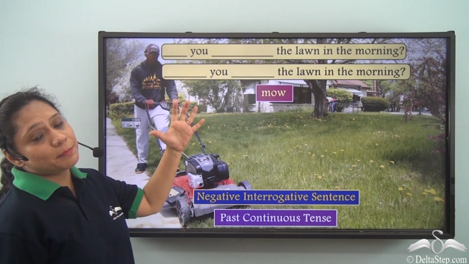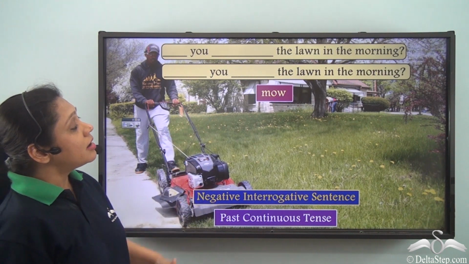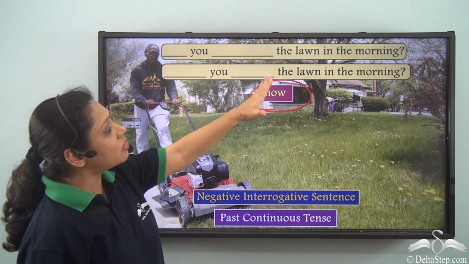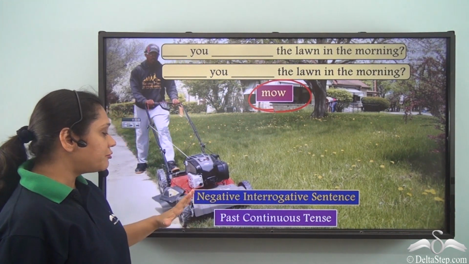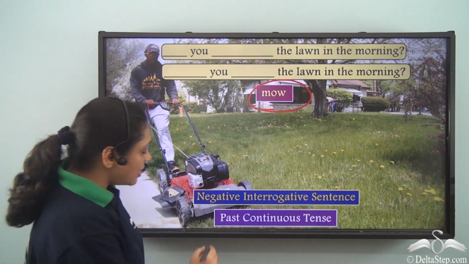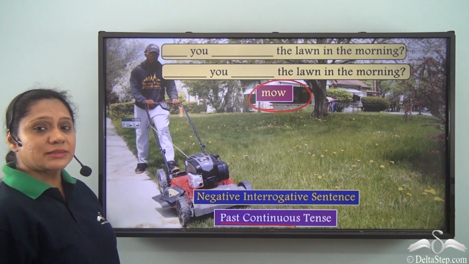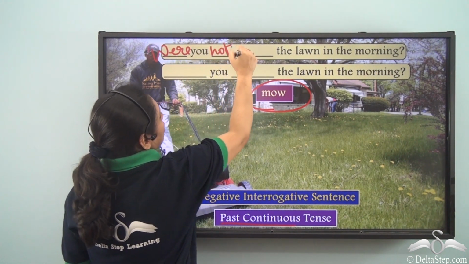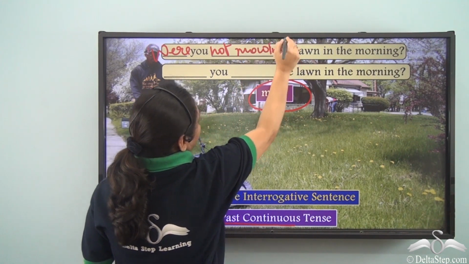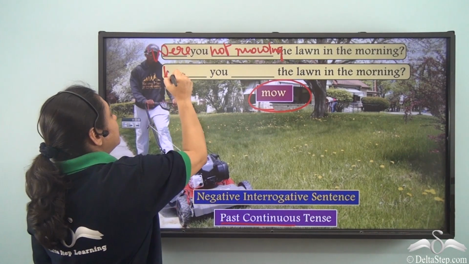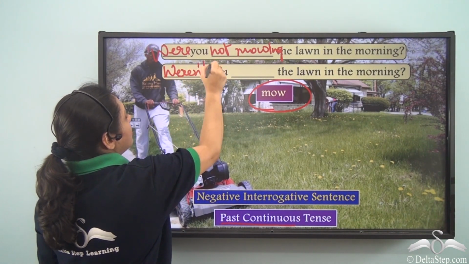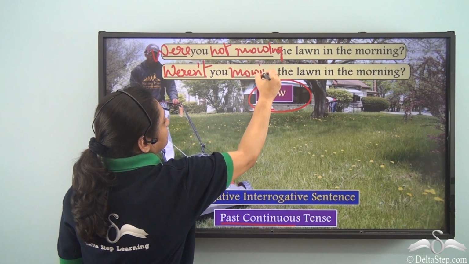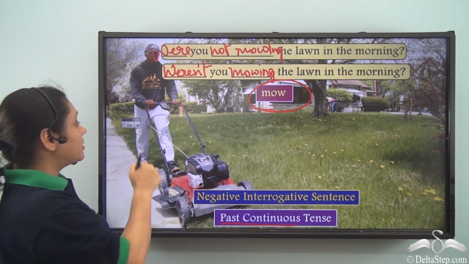Now how will we fill in the blank and complete the sentences here using the verb mow? Dash you dash the lawn in the morning. Now we have to make a negative interrogative sentence portraying the past continuous tense. So we will write, were you not mowing the lawn in the morning? Or we will use the contracted form to write, weren't you mowing the lawn in the morning?